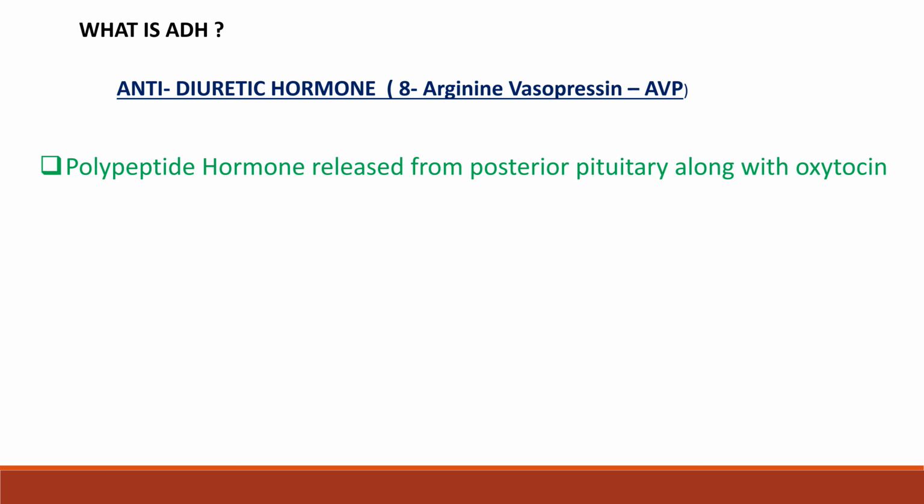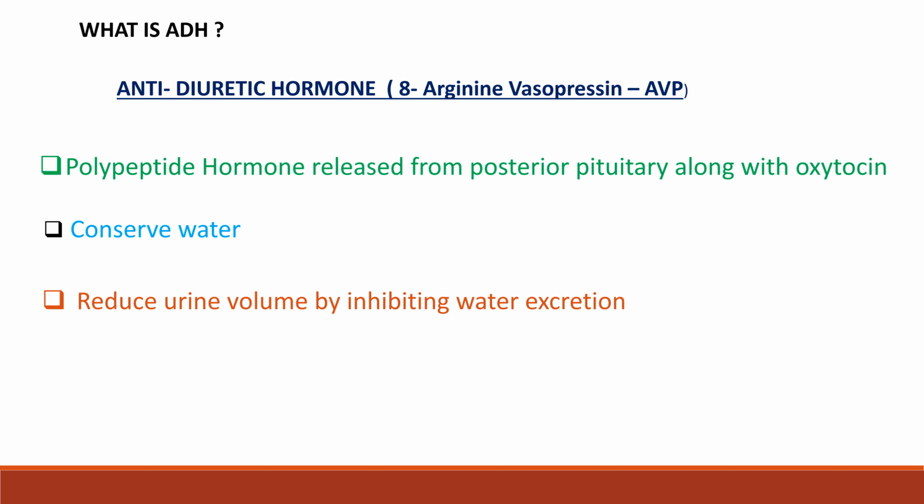This vasopressin is a polypeptide hormone released from the posterior lobe of the pituitary gland along with oxytocin. The main effect in the body is to conserve water. They reduce urine volume by inhibiting water excretion without affecting salt excretion. Because vasopressin and its analogs conserve water, they are also called antiaquaretics.